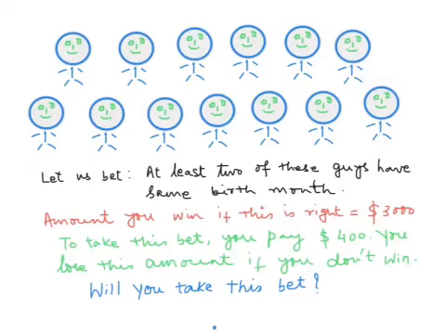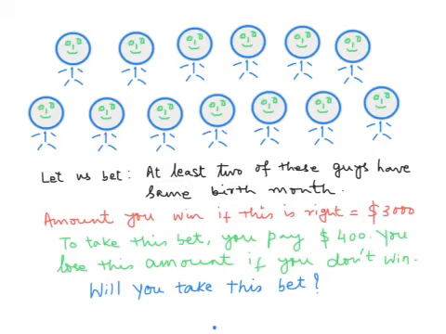Now, to know the probability of winning, we'll have to look into some other data. So let us see how many people are here. If we count them, this number comes out to be 13. Probability of our winning the bet will be the same as the probability that at least 2 persons out of 13 persons have the same birth month.